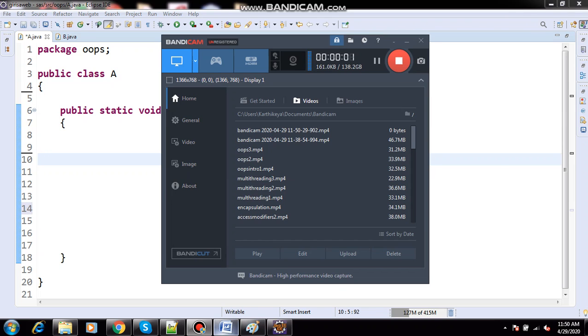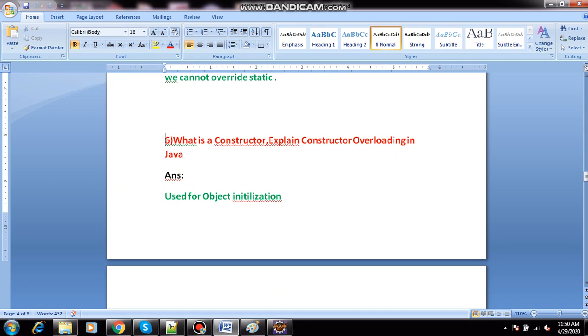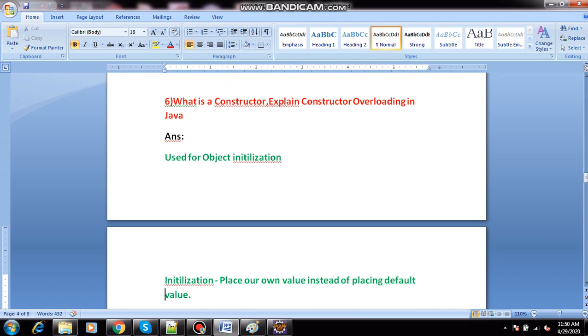Okay, so next we will go with the next question. What is a constructor, and explain constructor overloading in Java.